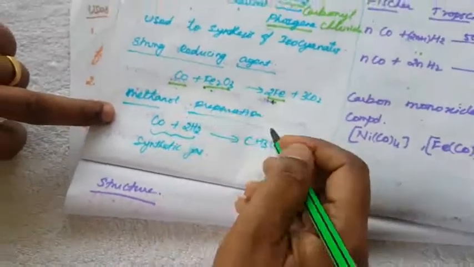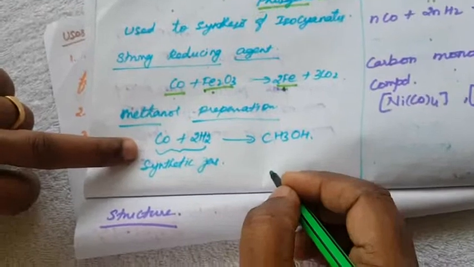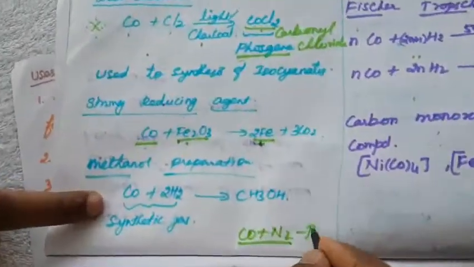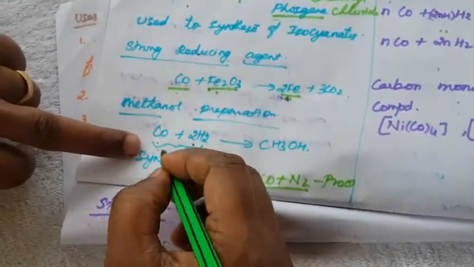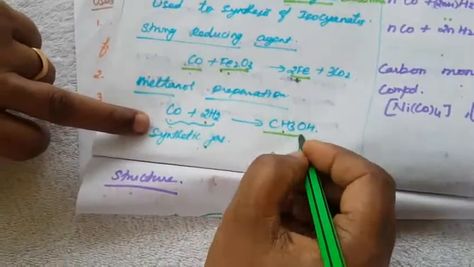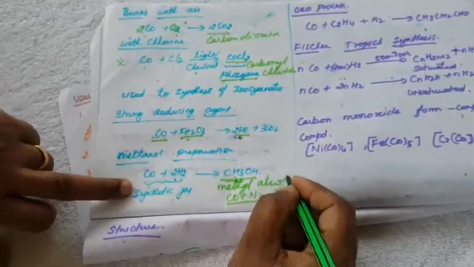Another one is methanol preparation, using synthesis gas. We already studied producer gas: CO plus N2 is called producer gas. Here, synthesis gas is CO plus H2. The CO plus H2, synthesis gas, combines together to form methyl alcohol, that is methanol.